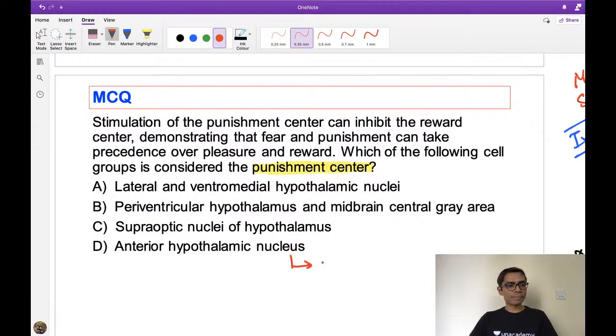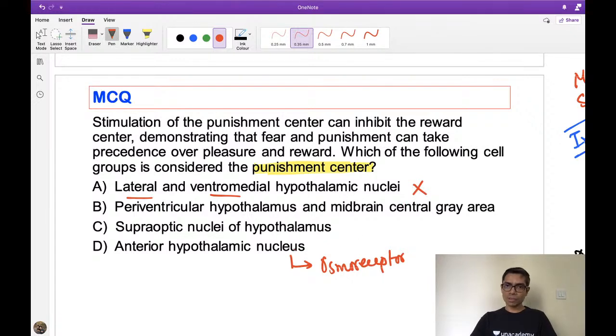You could recall that there is presence of osmoreceptor in this anterior hypothalamic nucleus, right? The lateral and ventromedial nuclei contain the feeding center and satiety center. The lateral center is the center for thirst and feeding, and the ventromedial nucleus is known as the satiety center. Okay, so this is not the answer, right?